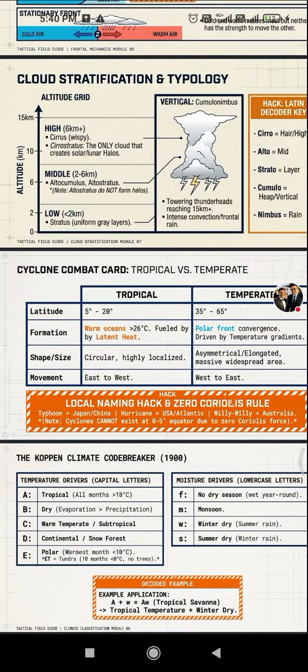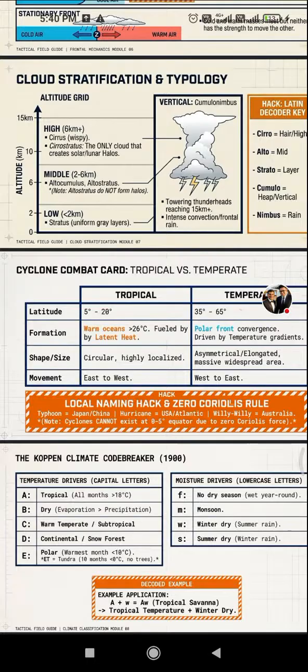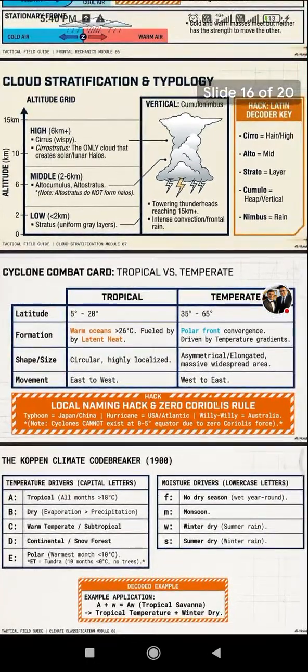Then the temperate cyclone: latitude 35 to 65, formation at the polar front convergence driven by temperature gradient, asymmetrical, elongated, massive, widespread area, west to east. Local naming, Coriolis rule: typhoon, Japan and China; hurricane, USA Atlantic; willy-willy, Australia. Cyclones cannot exist at 0 to 5 degrees at the equator due to zero Coriolis force.